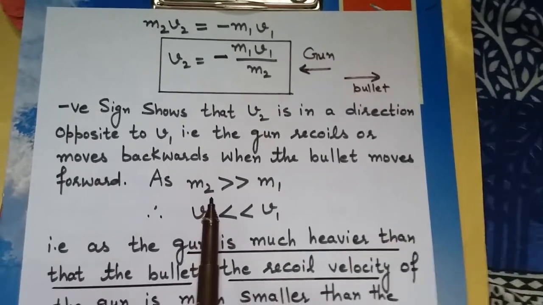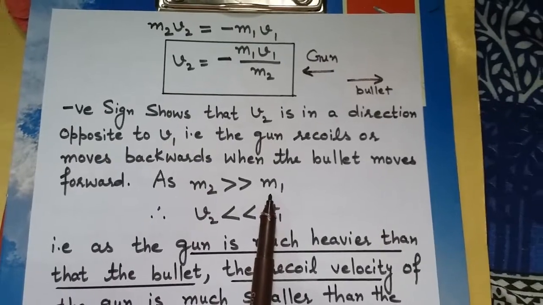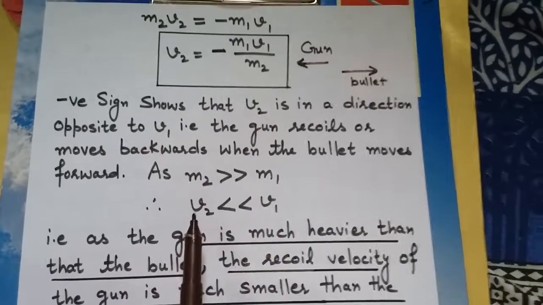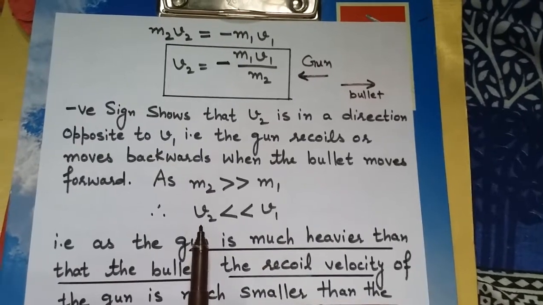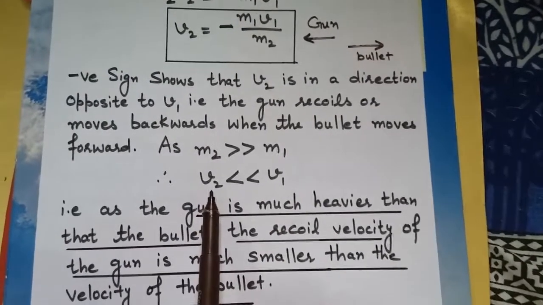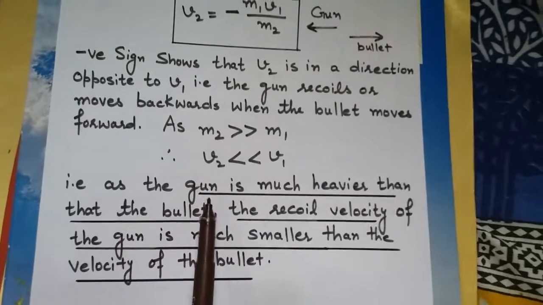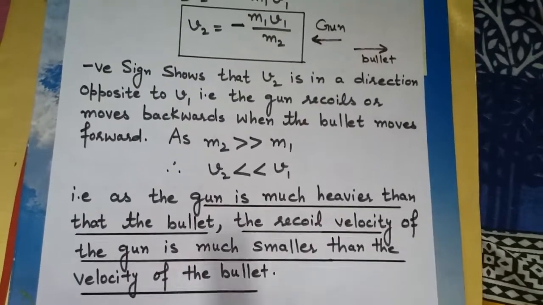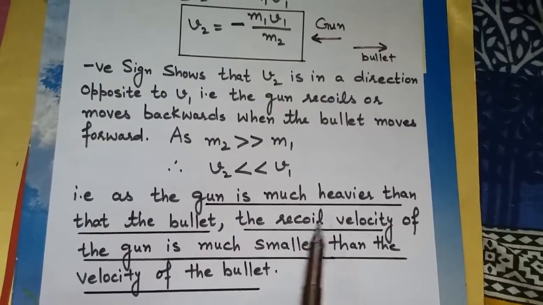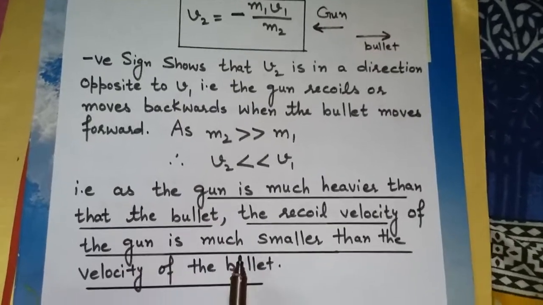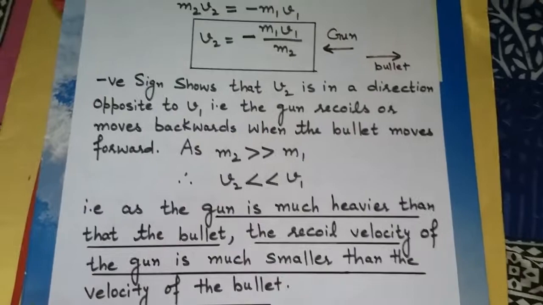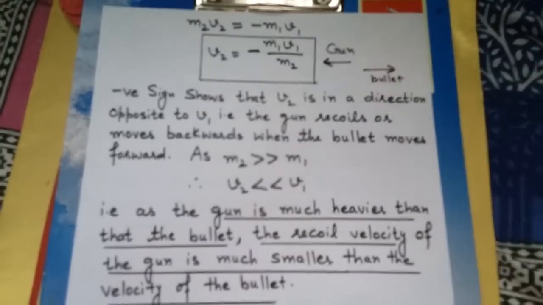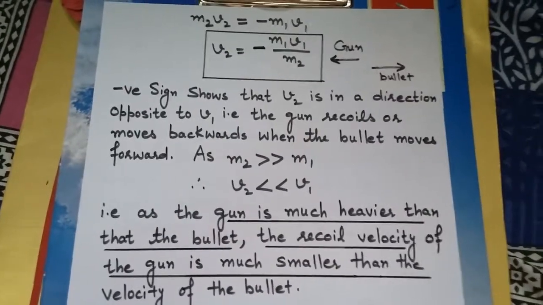the gun is very large in comparison to the mass of the bullet. So the velocity of the bullet is very large in comparison to the velocity of the gun. That is, the gun is much heavier than the bullet, so the recoil velocity of the gun is much smaller than the velocity of the bullet. This is about the law of conservation of momentum, and we have deduced this from the third law.